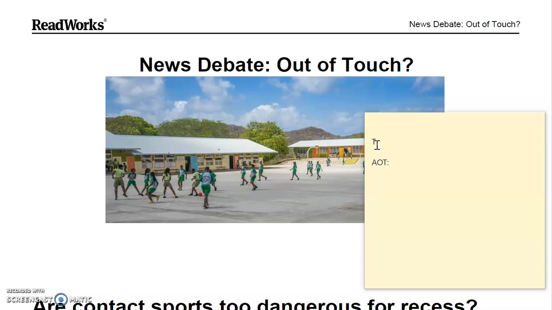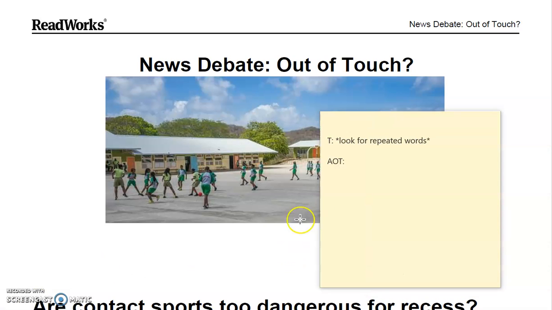One mistake that a lot of people make is they will write the title down as the topic. That is not always the case. For example, the title of our article is News Debate, Out of Touch. Now your topic is what the article is about in just a few words. If we wrote this title down as the topic, that would not tell us what the article is about.